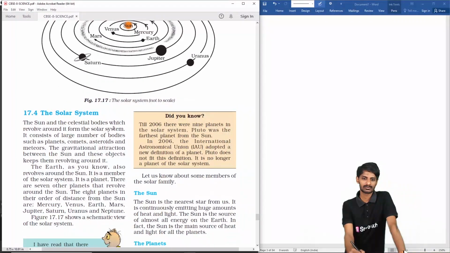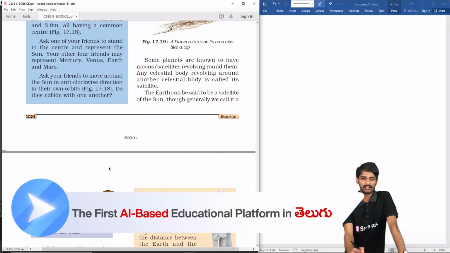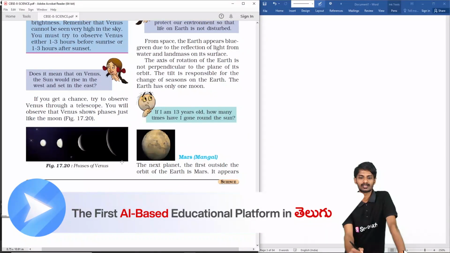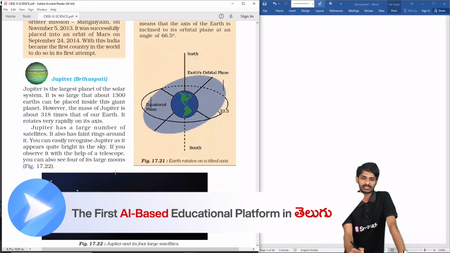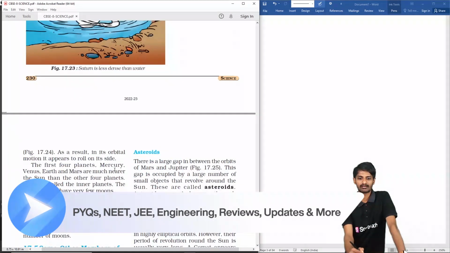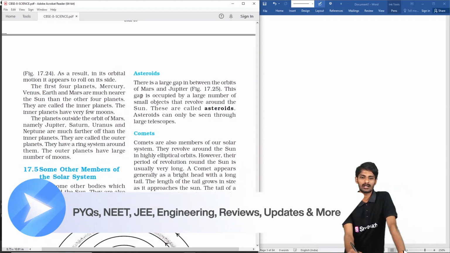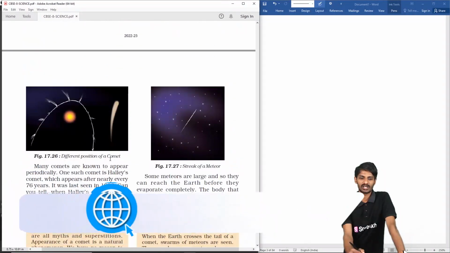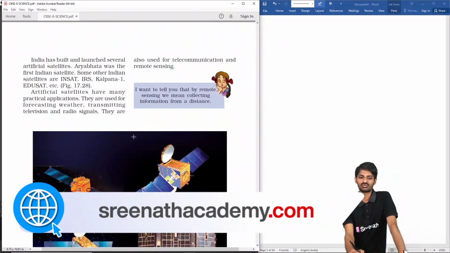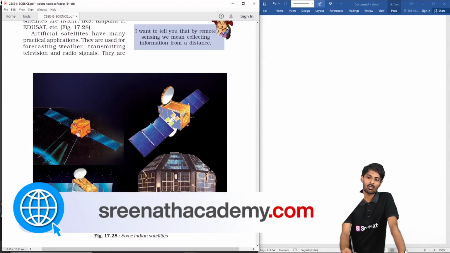After discussing the constellations, we are going to discuss the solar system. In the solar system there is the sun, planets, and everything: Mercury, Venus, Earth, the moon, Mars, Jupiter, Saturn, Uranus, Neptune. And the fifth topic is about some other members of the solar system: the asteroids and the comets, and the meteorites and meteoroids, and the artificial satellites which we send to space. So this is the end of the chapter, and this is the overview of the chapter, students.